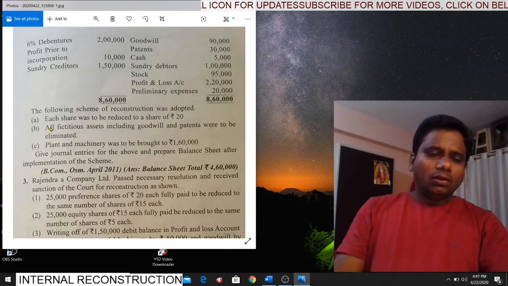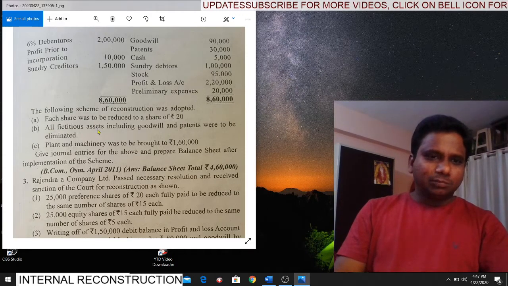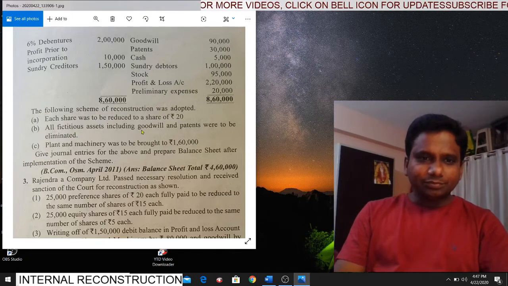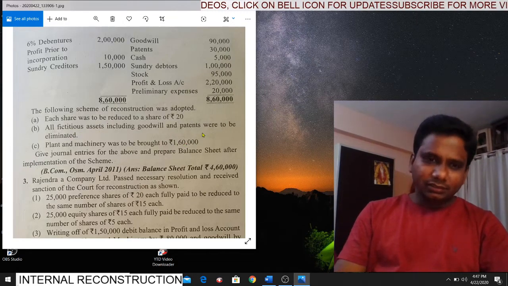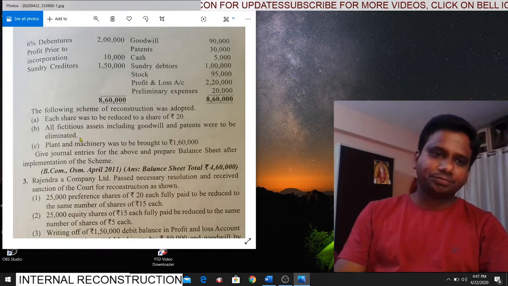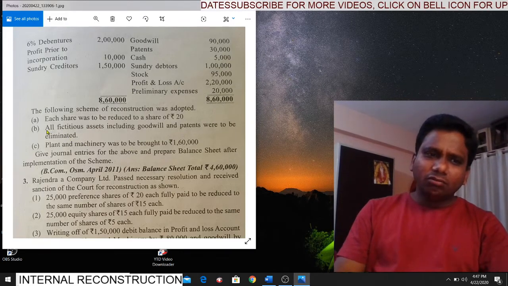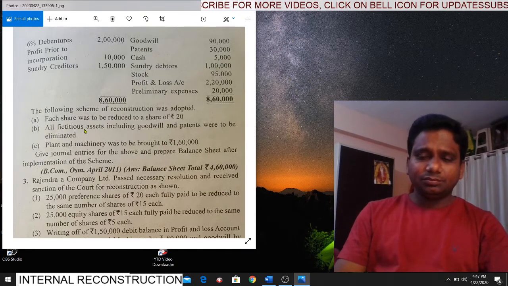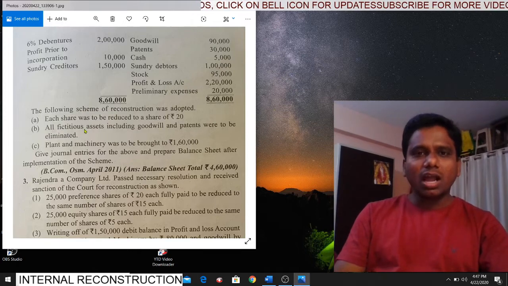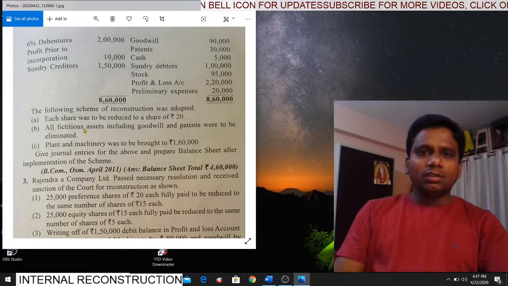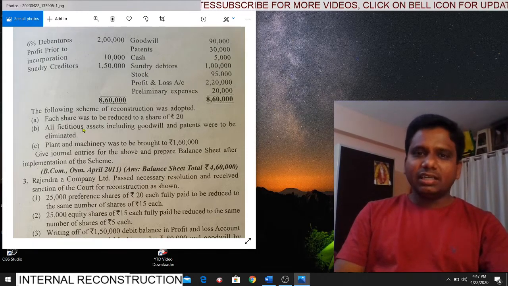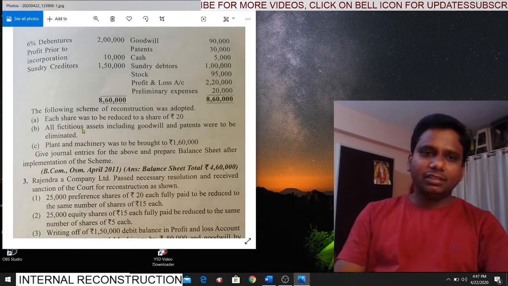Next, underline the words all fictitious assets including goodwill and patents were to be eliminated. Eliminated means write off. Here they are mentioning fictitious assets. So in the balance sheet on the assets side, you have to find out which asset will come under the fictitious asset category. That we can find out later.